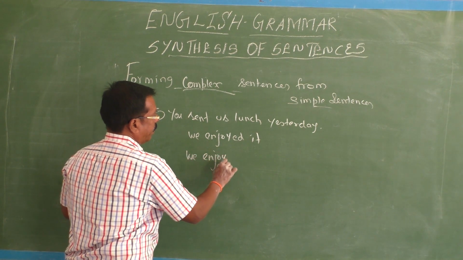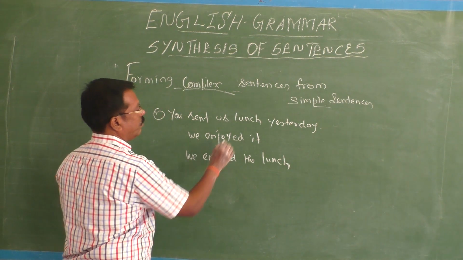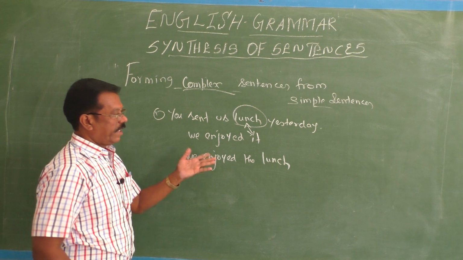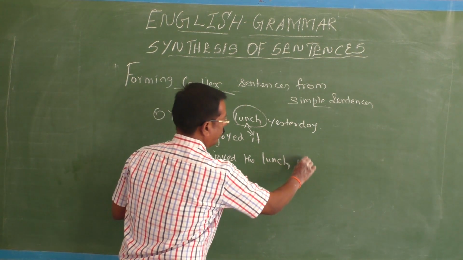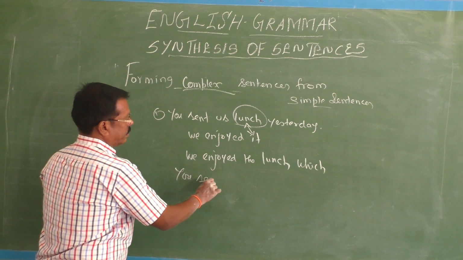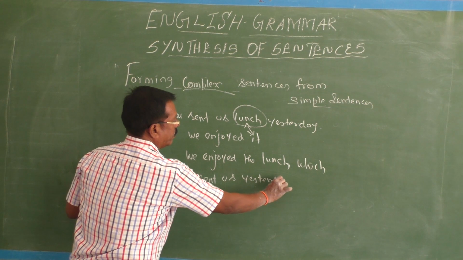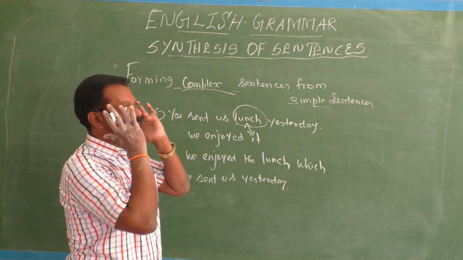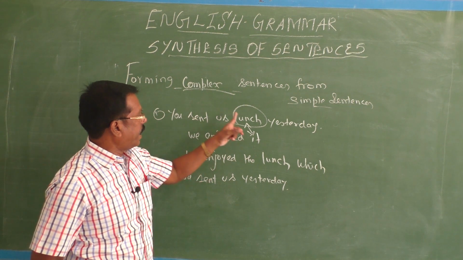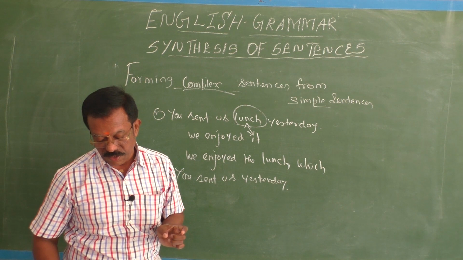We enjoyed the lunch. Here, you sent us the lunch, it also stands for the same thing. So we can replace it. We enjoyed the lunch which you sent us yesterday. So here by using the subordinating conjunction, that is which, we enjoyed the lunch which you sent us yesterday.